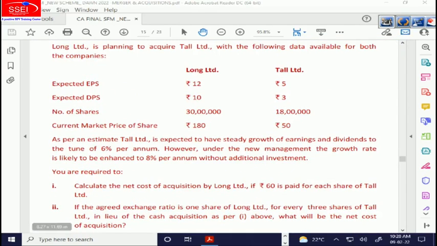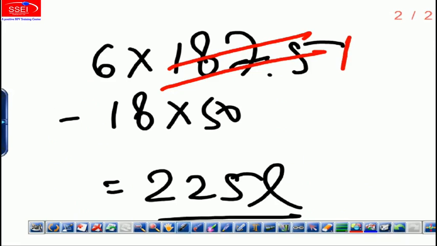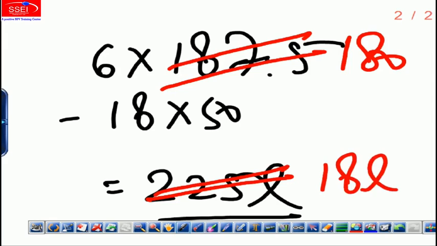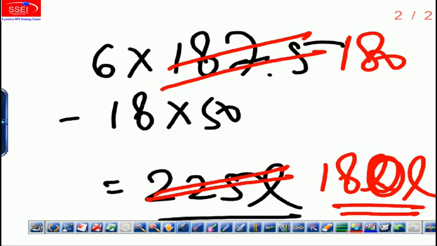So it's like you are issuing 6 lakh shares of 180. In that case, the answer is 6 into 180 minus 900, which comes to 180 lakhs. So there are two answers. The correct answer is 225 lakhs, called the true cost of acquisition. But if you value the 6 lakh shares at the current price of A, it's the apparent cost of acquisition, 180 lakhs. Let's check which answer matches.